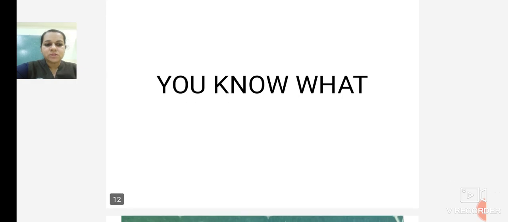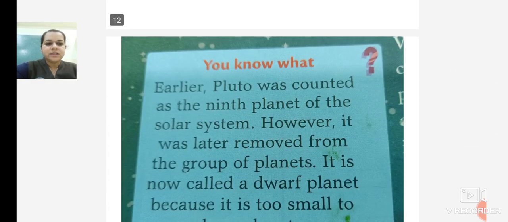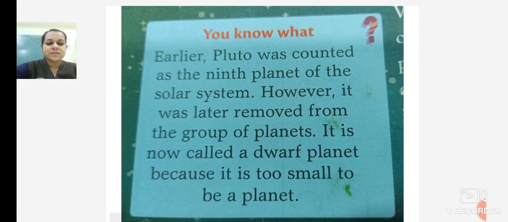You know what? Earlier, Pluto was counted as the 9th planet of the solar system. However, it was later removed from the group of planets. It is now called a dwarf planet because it is too small to be a planet.